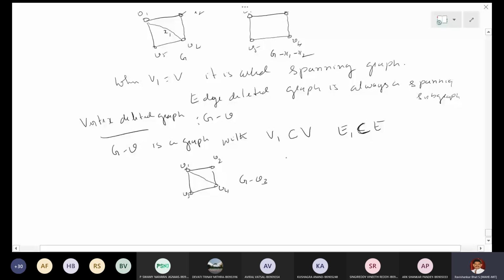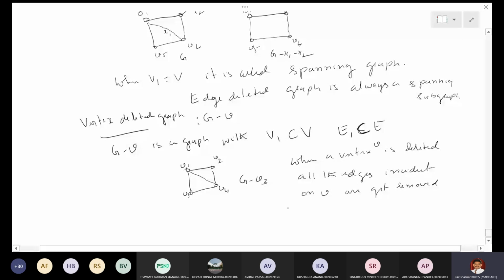When a vertex V is deleted, all the edges incident on V are removed automatically. That is the definition of vertex deletion, right?